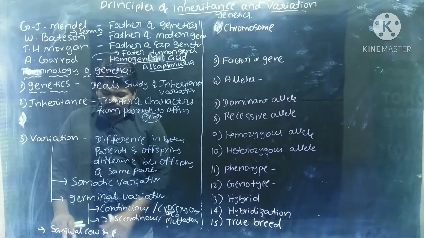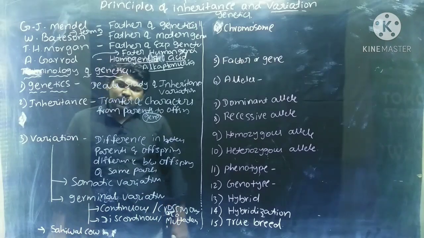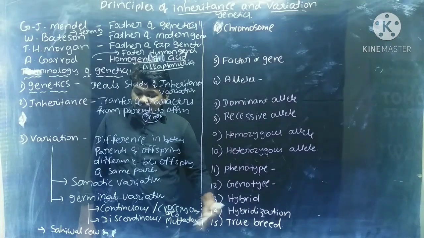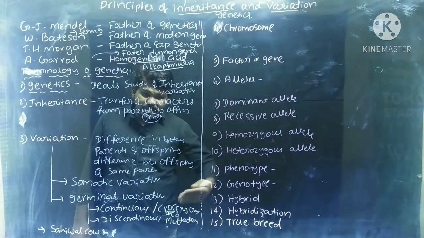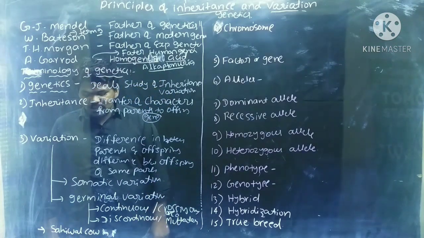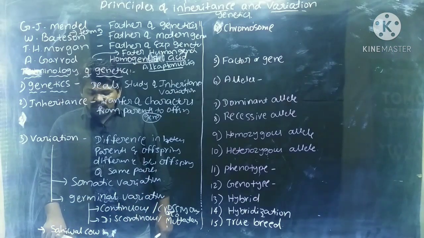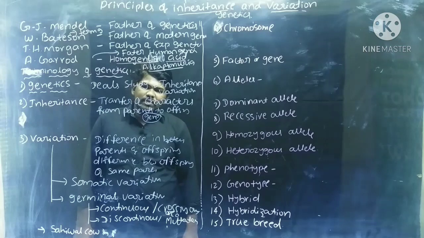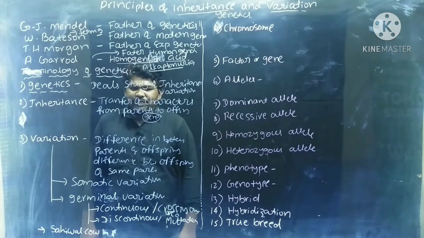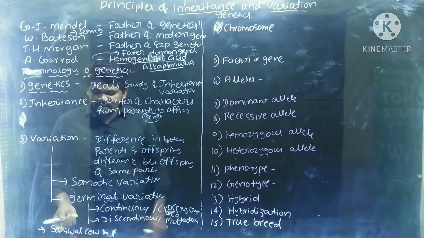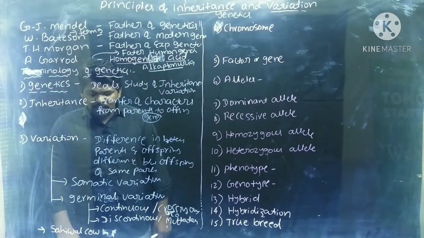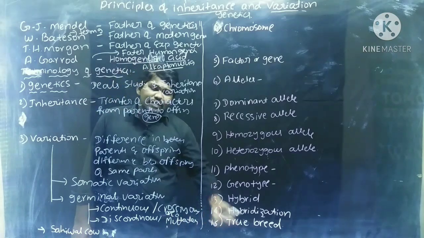An example of an animal formed by artificial selection is the Sahiwal cow. The Sahiwal cow is a cow which has better characters. The variation in offspring we can see because of artificial selection also. The Sahiwal cow is present in Punjab, which is formed in Punjab. How was it formed? By domestication and artificial selection. By artificial selection and domestication we can see the formation of better variety species. Example for that is the Sahiwal cow.